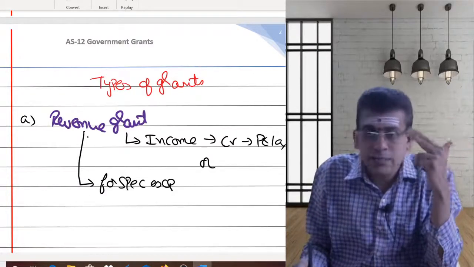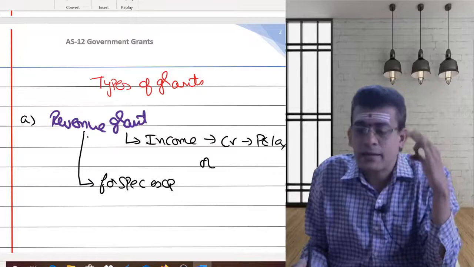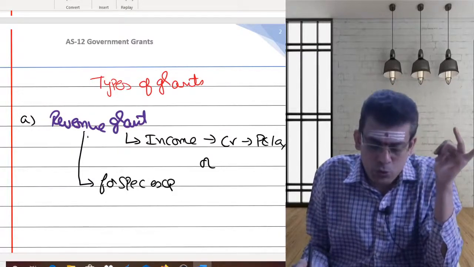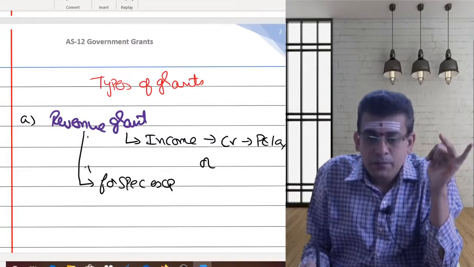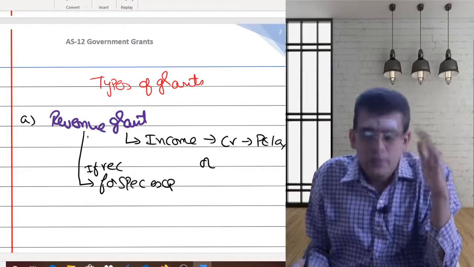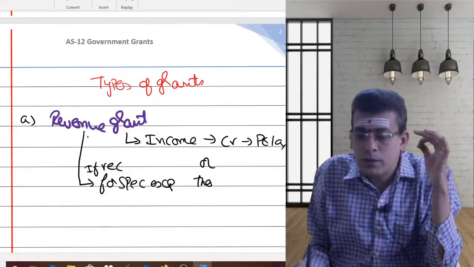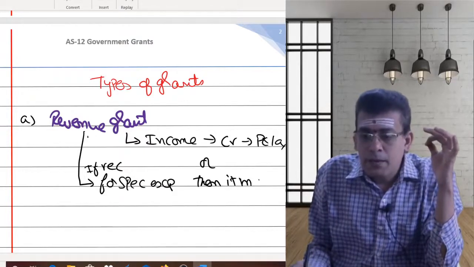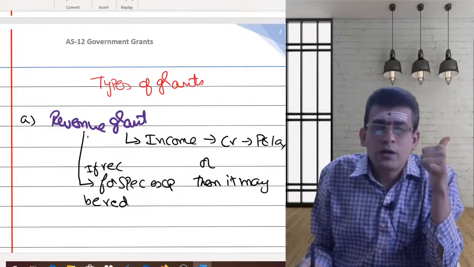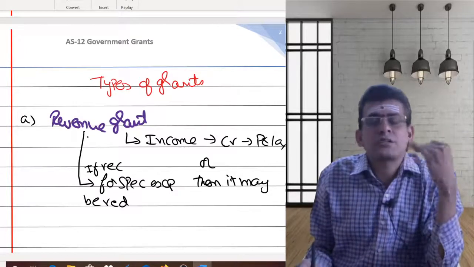So for meeting a specific expenditure, if you are getting the grant, this revenue grant should be reduced from your specific expenditure. So if the grant is received for specific expenditure, then it may be reduced from such expenditure.